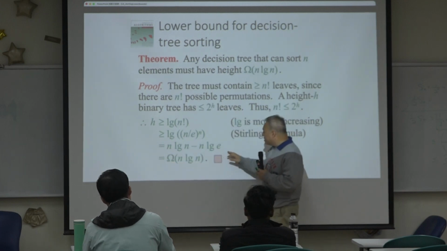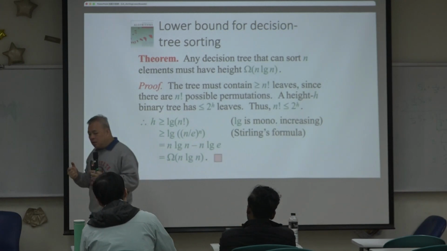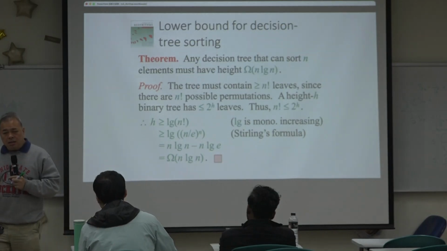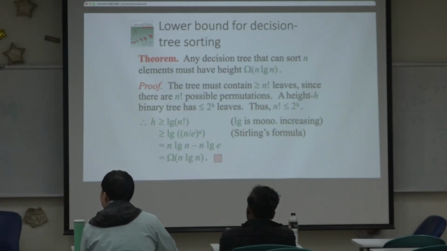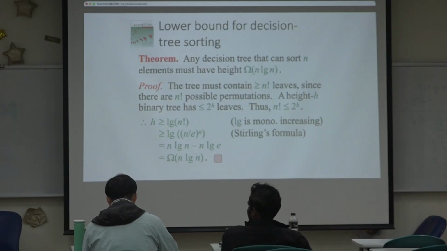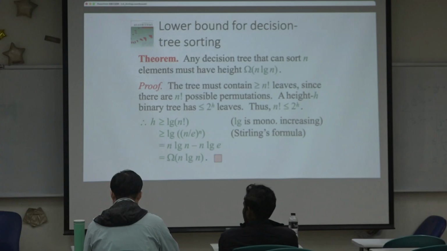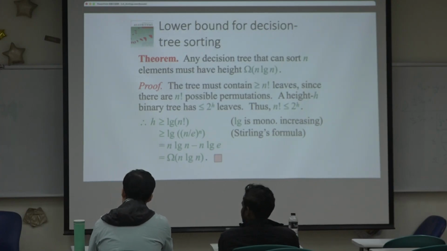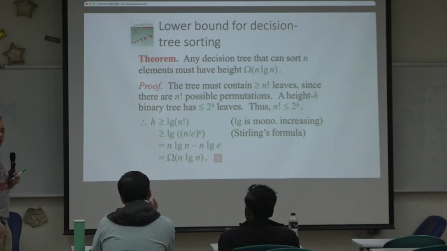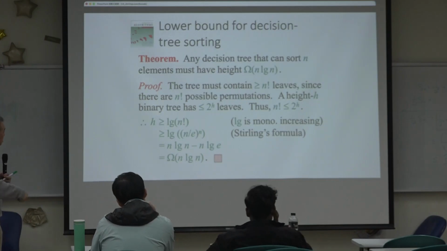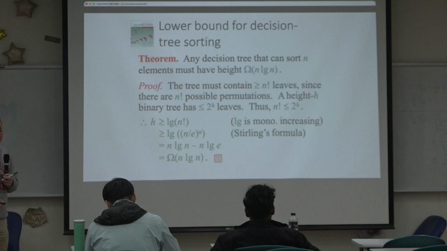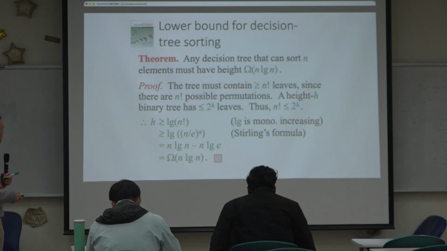So with that in mind, it gives us the insight that for any comparison-based sorting algorithm, the complexity cannot be lower than n log n. Otherwise it violates the decision tree property.